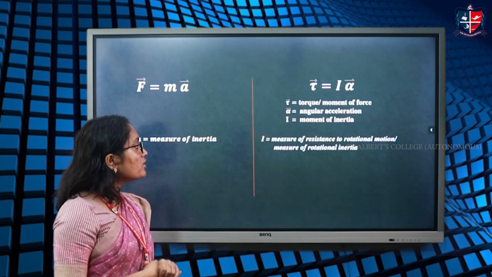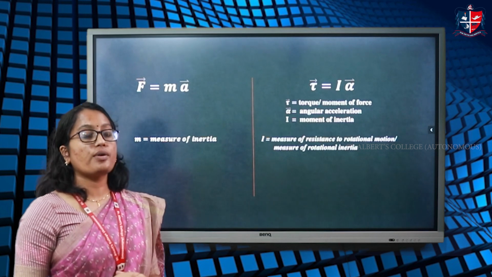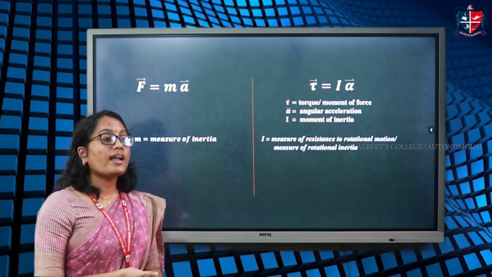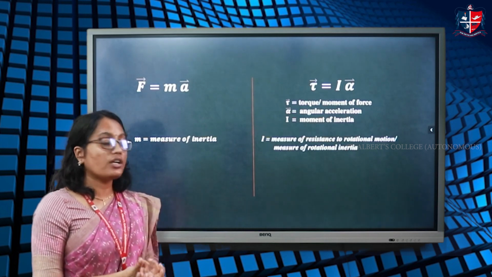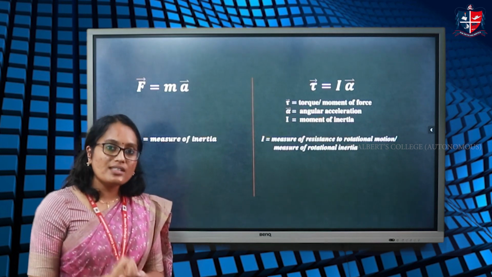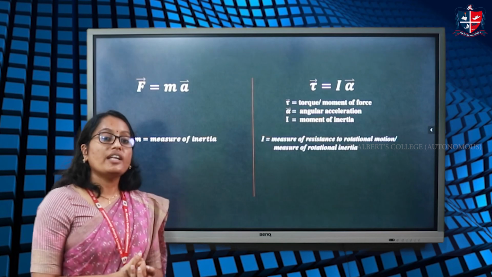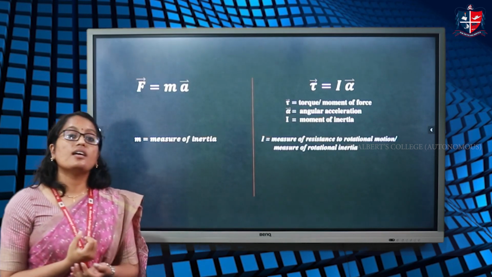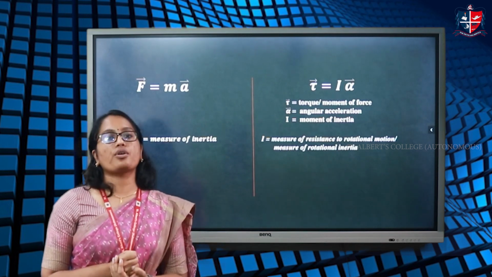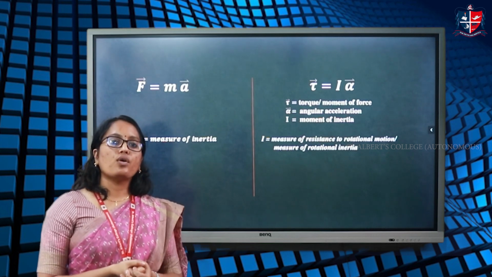Rotational motion is induced by the rotating effect of force, or moment of force, which is known as torque. If we apply torque to an object, it gets some angular acceleration and starts a rotational motion. And there is a tendency within the object to resist this rotational motion, which is known as rotational inertia, and moment of inertia is the measure of rotational inertia, or the measure of resistance to rotational motion. That is why we call it the rotational analog of mass.